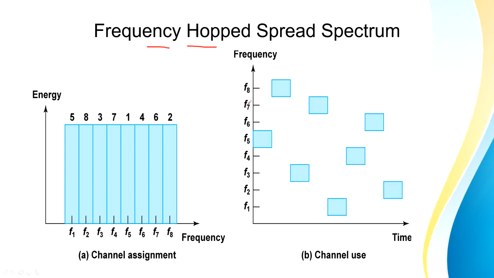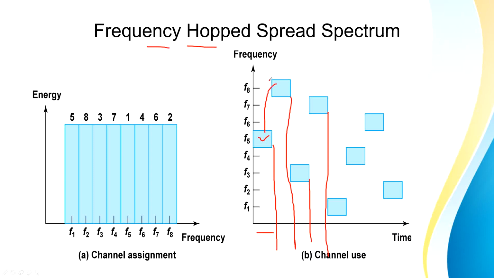So if I consider this diagram here, this is my time and these are the different frequencies given to me, F1 to F8. My signal initially, in the first time slot, if suppose here I have my first time slot, this is my second time slot, this is my third time slot, and this is my fourth time slot. So here in the first time slot, my signal will use frequency F5, then it will hop or jump to the next frequency.